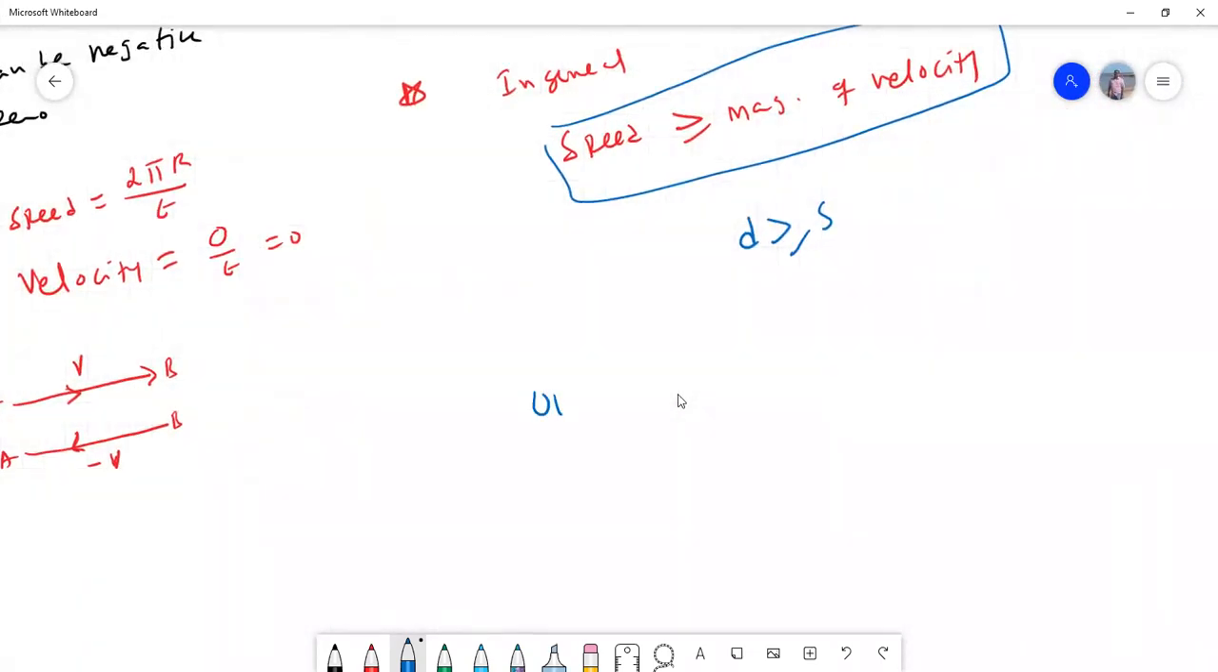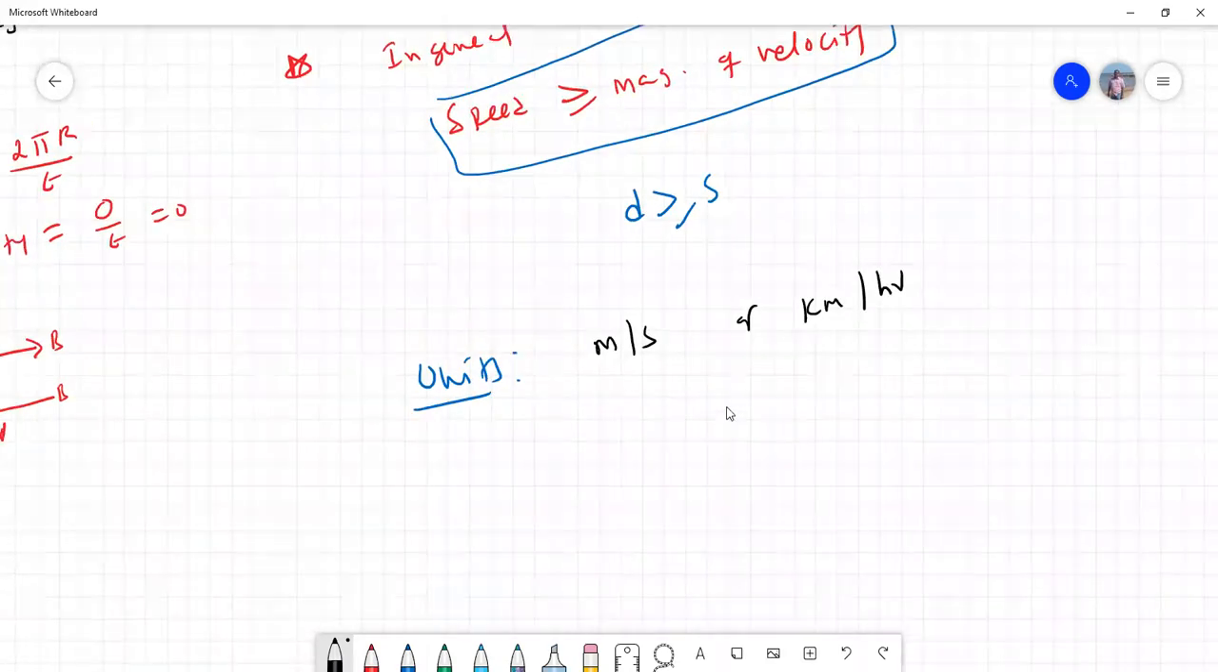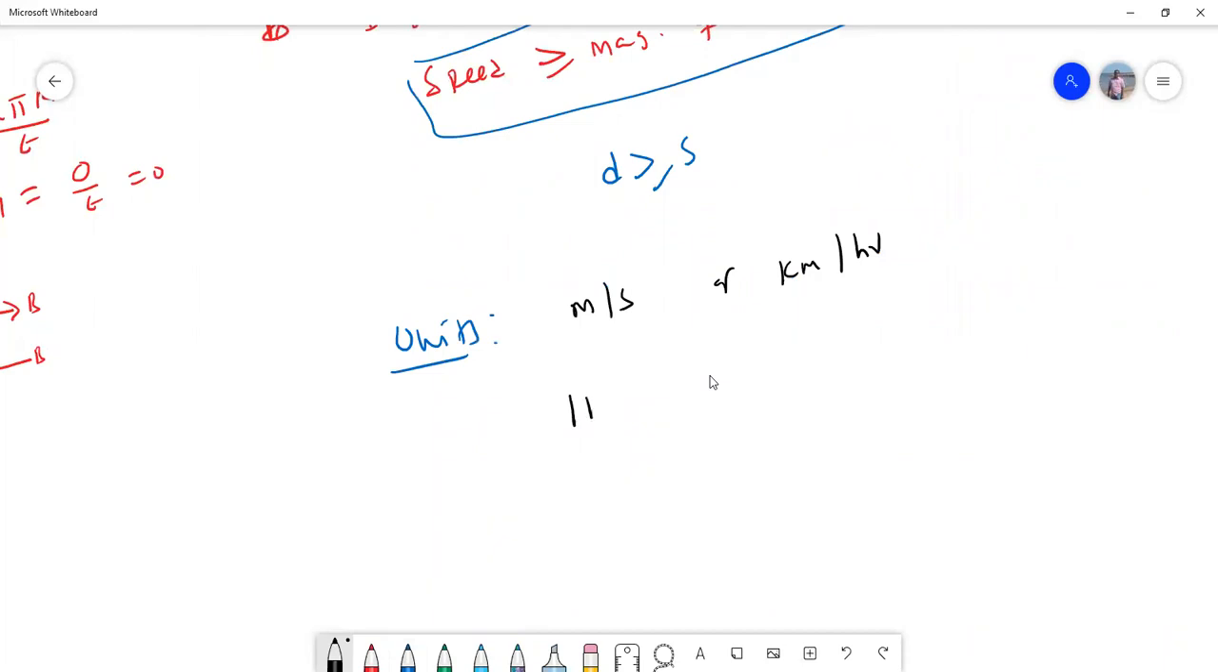Let us see the units. Remember, even though one is a scalar and another is a vector, both have the same units, meter per second or kilometers per hour. Now let me get the relation. 1 kilometer per hour: a kilometer is 1000 meters, 1 hour means 3600 seconds, which is nothing but 5 by 18 meter per second. So whenever the speed is given in kilometers per hour, to convert into meter per second, simply multiply with 5 by 18.